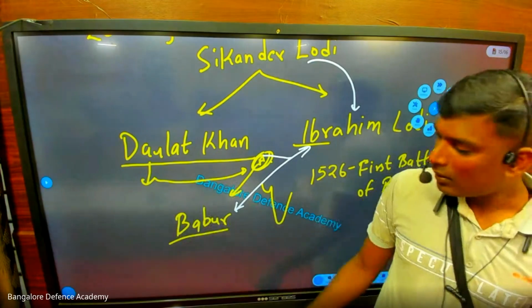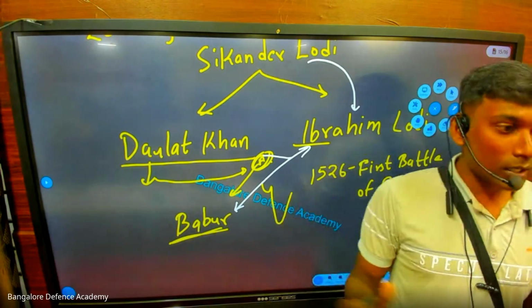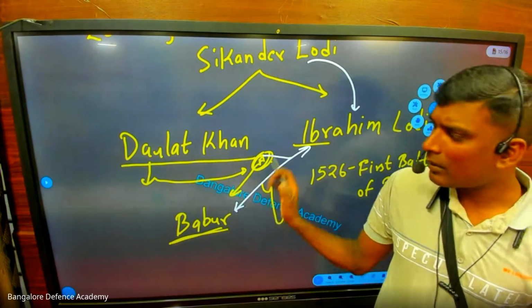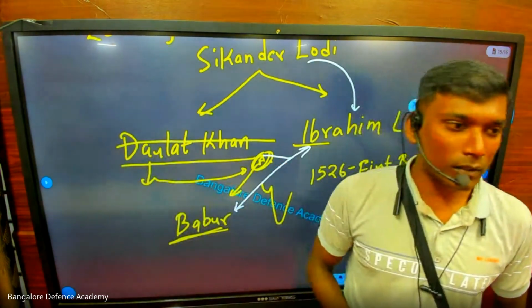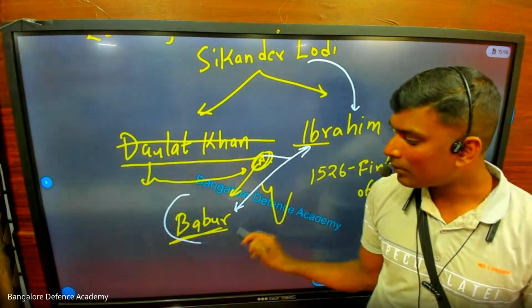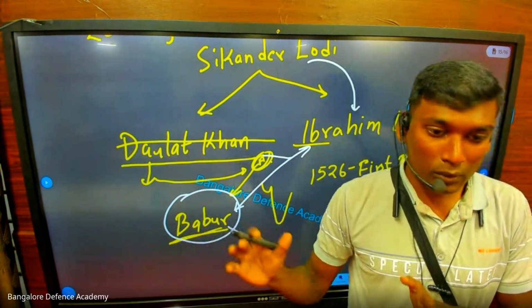What happens here? Babur comes to India, he kills Ibrahim Lodi. Then he sees that wow, India is so rich. So why should I take money? I will kill him. So Babur killed Daulat Khan, and Babur becomes the ruler. So from here, the Mughal Empire starts.